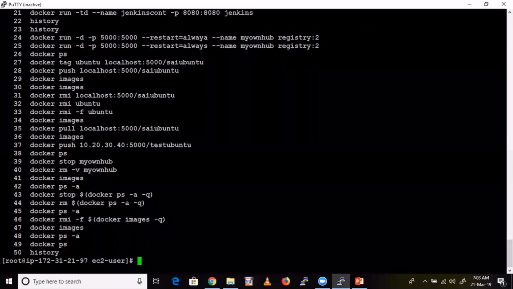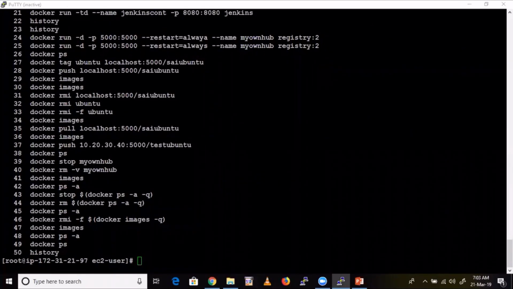You can create any number of images, but all of them will have the same content. If you give different instructions and build again, that image will be of a different format. You are getting my point, right? Yes.